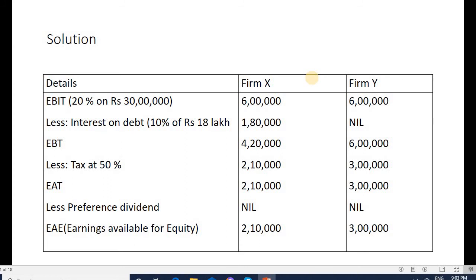Tax is 50%. We need to deduct the tax now. 50% of 4,20,000 is 2,10,000, whereas 50% of 6 lakh is 3 lakh. So EAT, earnings after tax, is 4,20,000 minus 2,10,000, which is 2,10,000, and 6 lakh minus 3 lakh is 3 lakh. Less preference dividend, here preference shares they have not issued, so it is nil. So earnings available to equity shareholders is 2,10,000 in case of company X, and in case of company Y it is 3 lakh.